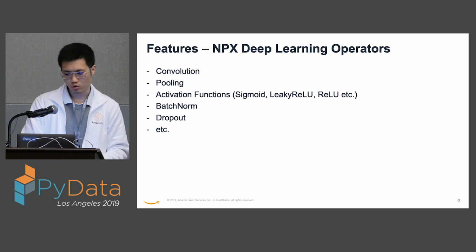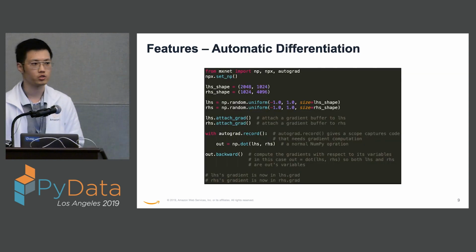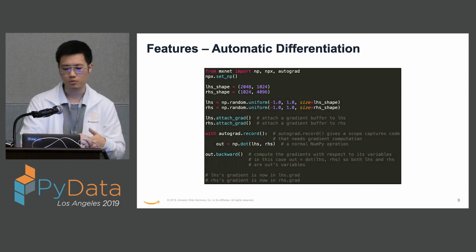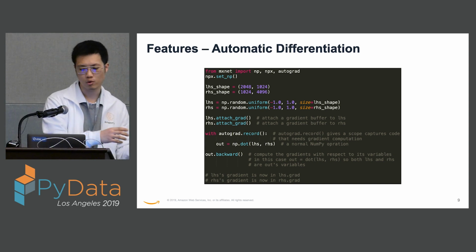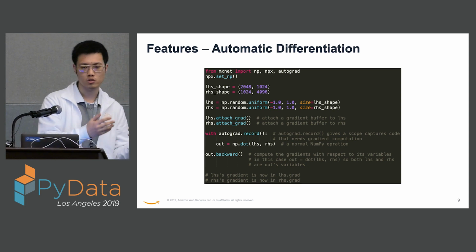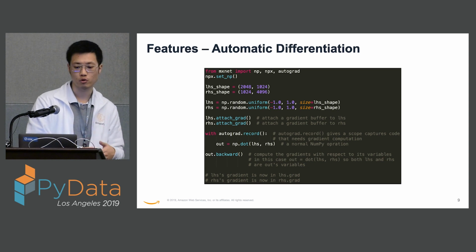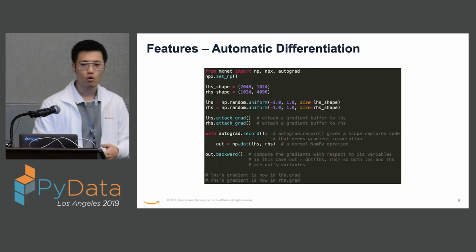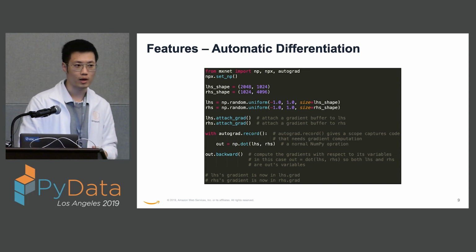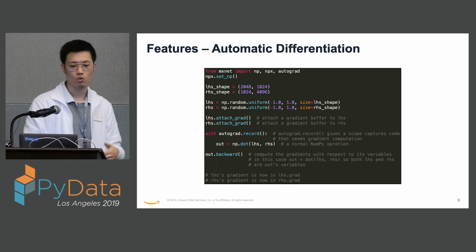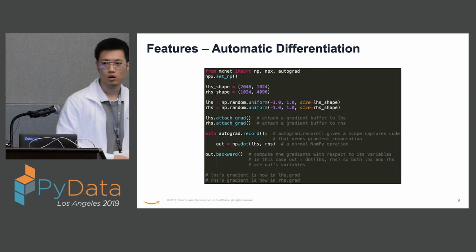So the last feature I want to talk about is the automatic differentiation. When you are building some model and you need to know your output's gradient with respect to its input variables or the parameters of the model, if you just want to write it in NumPy, because NumPy does not naturally provide the backward function for you, you'll have to implement it yourself. But here with the automatic differentiation, we are doing this for you, and you can get access to your backward gradients in an easier way. So let's take a look at this code example.